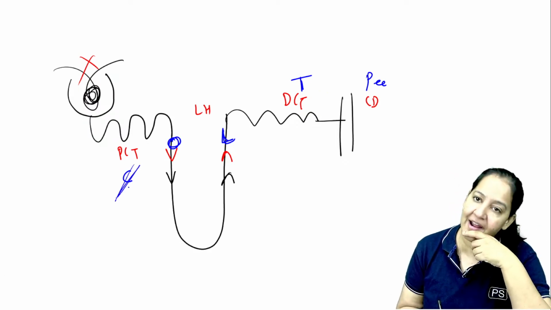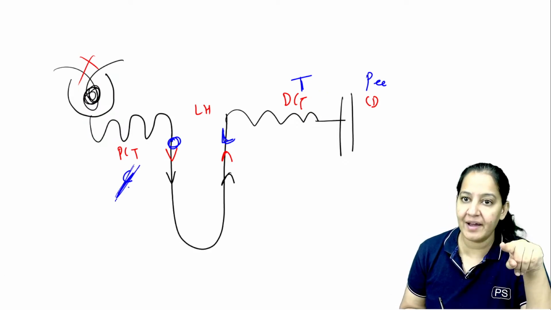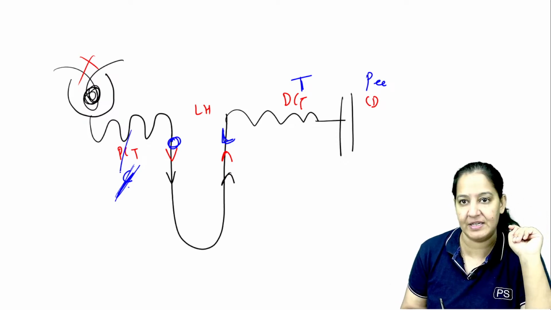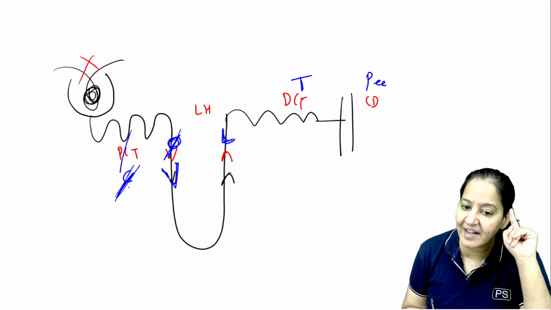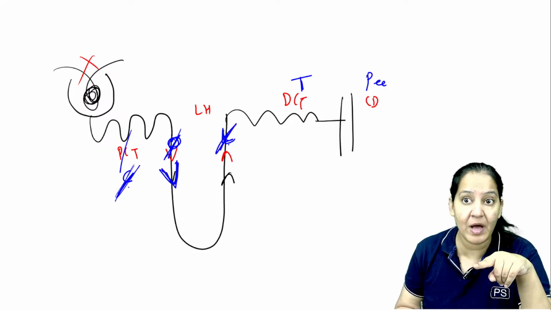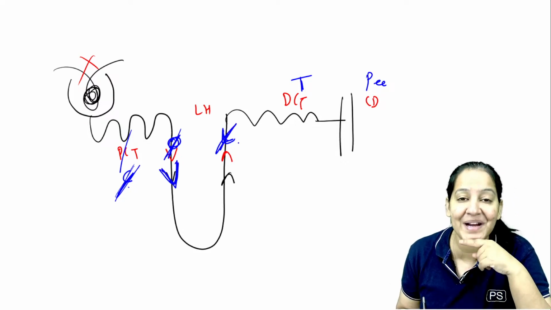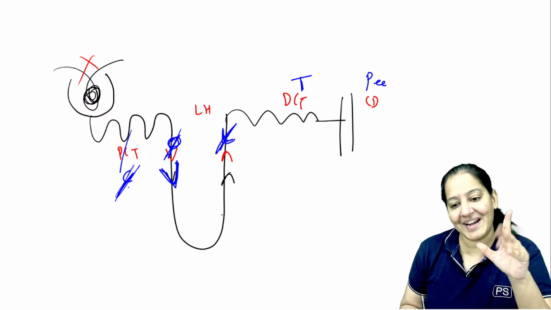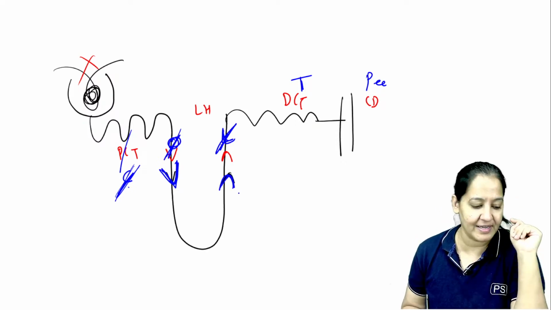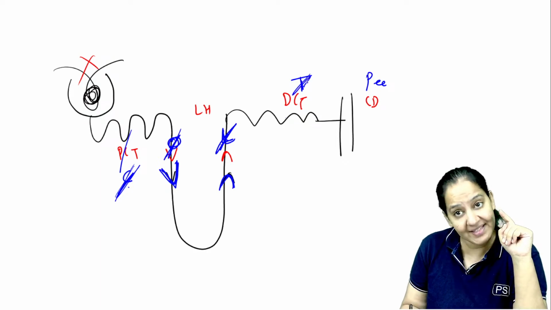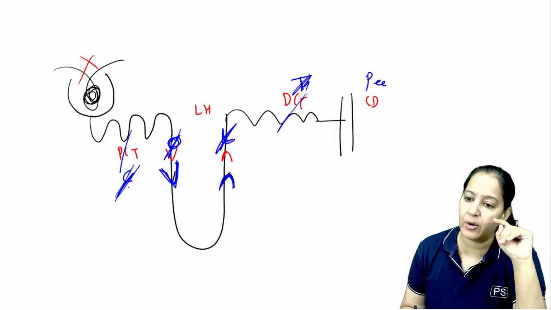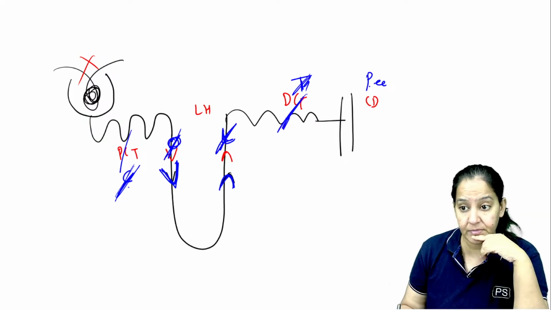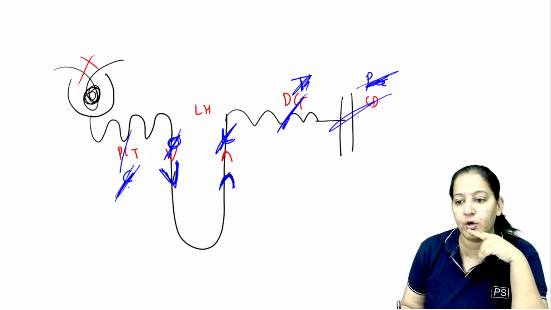C is for carbonic anhydrase inhibitor, which acts on the PCT. O is osmotic diuretics. All the osmotic diuretics act on the descending limb of the loop of Henle. L means loop diuretic, that is our question right now. Furosemide is a loop diuretic, so it acts on the ascending limb of the loop of Henle, that is our answer right now. Any thiazide I give you, benzothiazide, thiazide-like, they act on the DCT. And finally, the potassium sparing ones act on the collecting tubules.